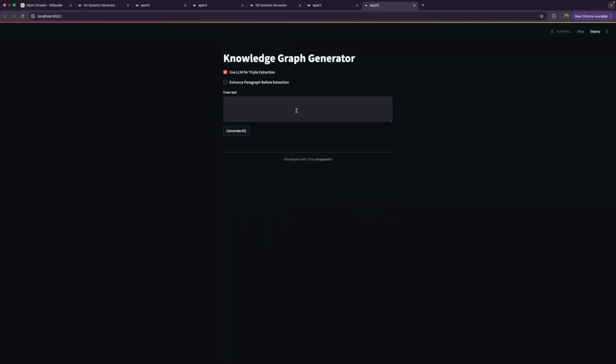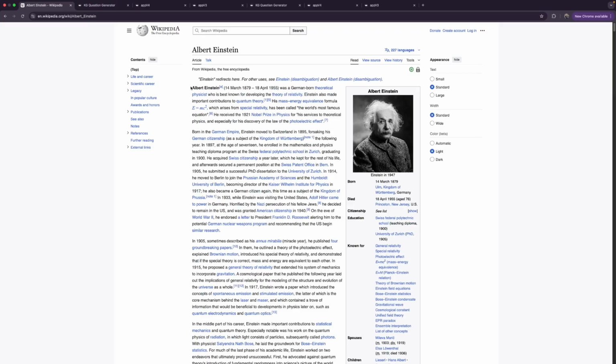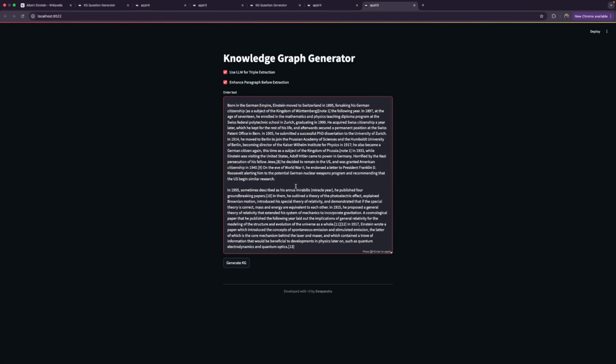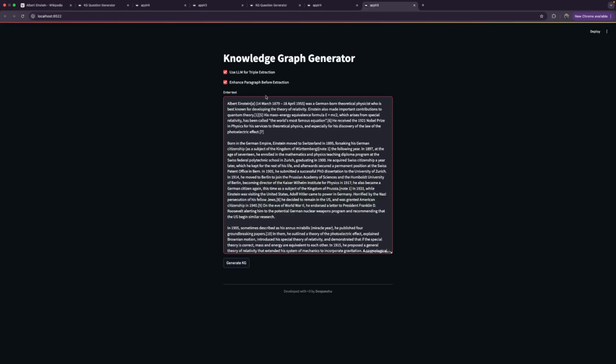So the V3 version basically takes in some paragraph. So I can just give this paragraph, and I will be using LLM for triple extraction. So basically I will pass this paragraph to LLM and ask it to generate some triples so that I can make a knowledge graph. And then also I wanted to enhance the paragraph before extraction because there are some things which might not be understood well by the LLM. So I take in this paragraph and enhance it to make it very suitable for triple generation.